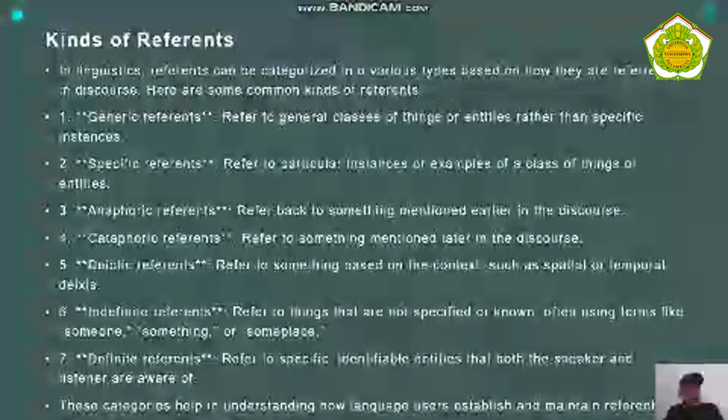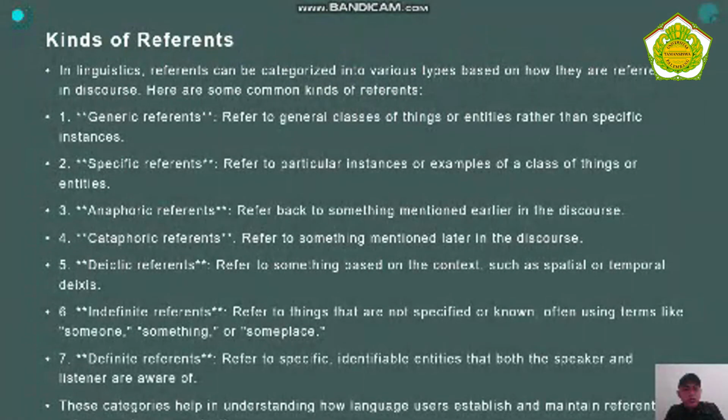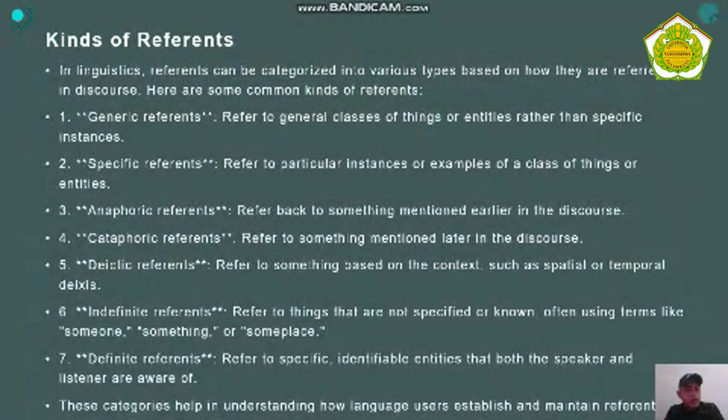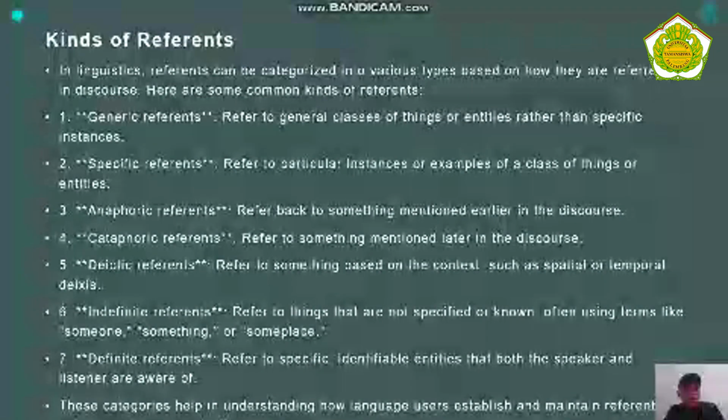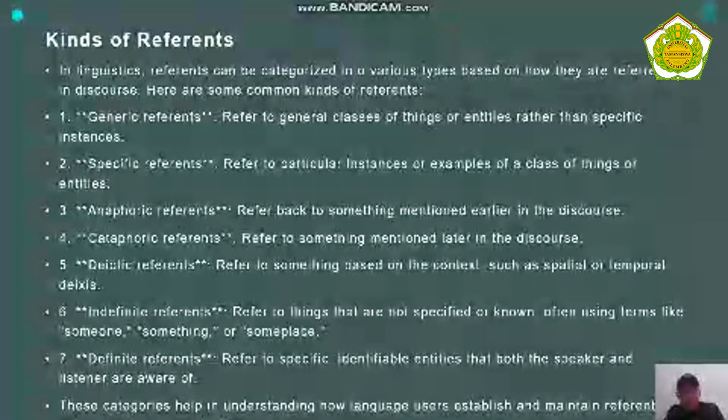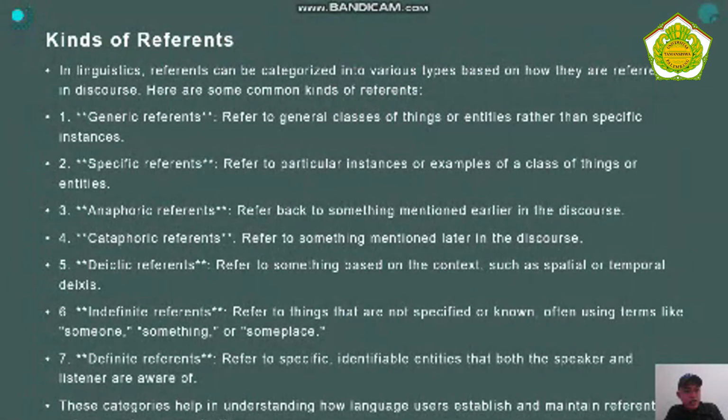3. Anaphoric reference. Refers back to something mentioned earlier in the discourse. 4. Cataphoric reference. Refers to something mentioned later in the discourse. 5. Deictic reference. Refers to something based on the context, such as spatial or temporal deixis.